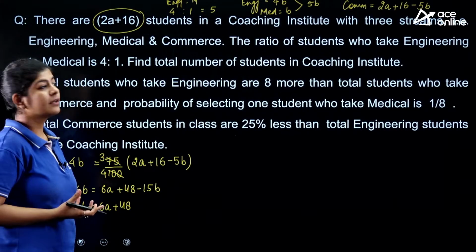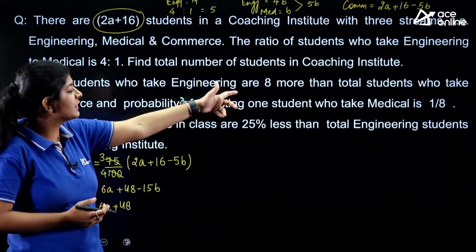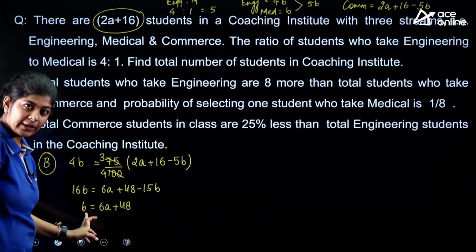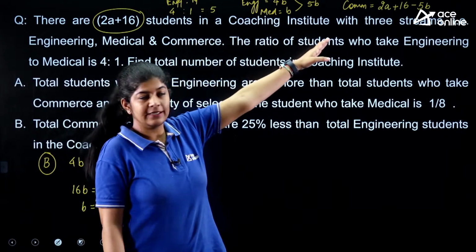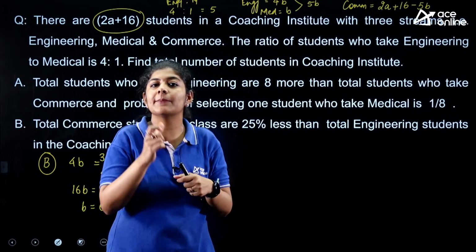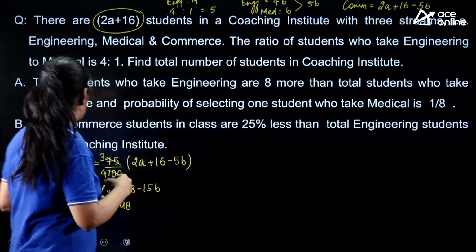But what I want is the total number of students in the coaching institute. I'll get the value of B over here, right? If I put the value of B over here, after that my equation will always stay in the variable A. So are we able to get the answer from B? No.